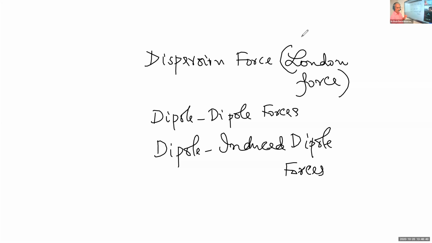I repeat, the attractive intermolecular forces between molecules are generally known as van der Waals forces. The van der Waals forces may be classified into dispersion forces or London forces, dipole interaction or dipole forces, and dipole induced dipole forces.